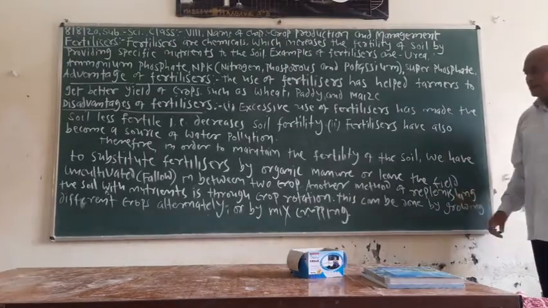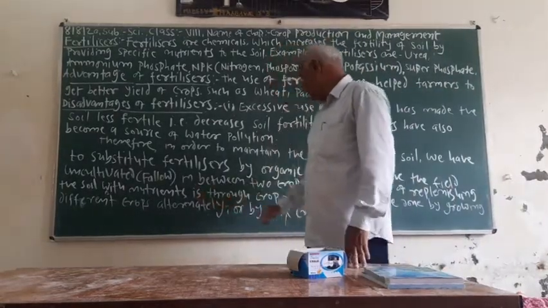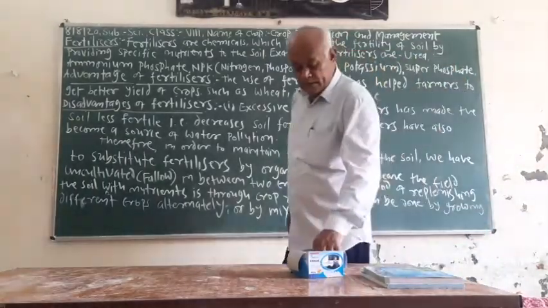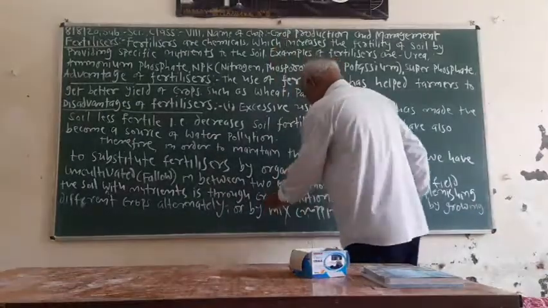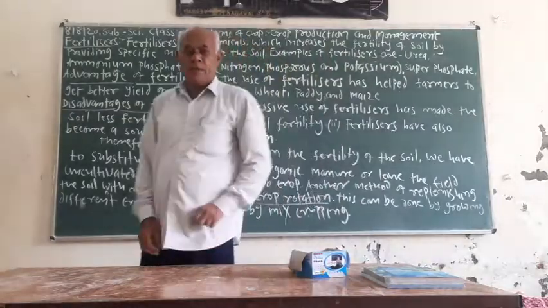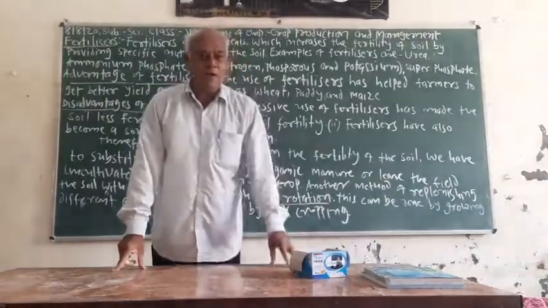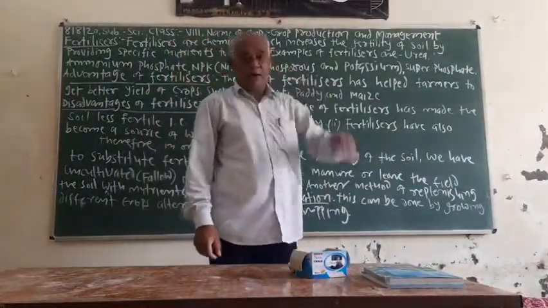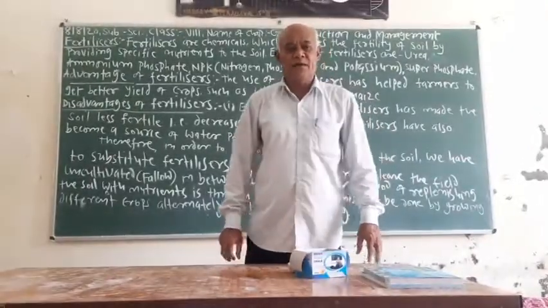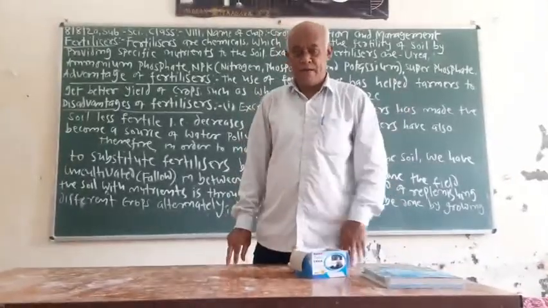Another method of replenishing the soil with nutrients is crop rotation. Crop rotation means we take two crops of different types. Like if we plant a crop of pulses like groundnut in rainy season, then in winter season we take a crop of cereals in the same field.